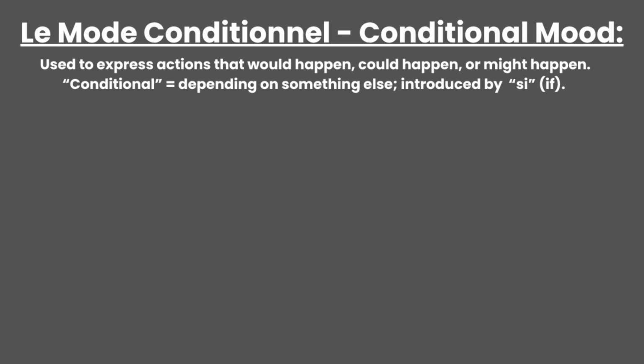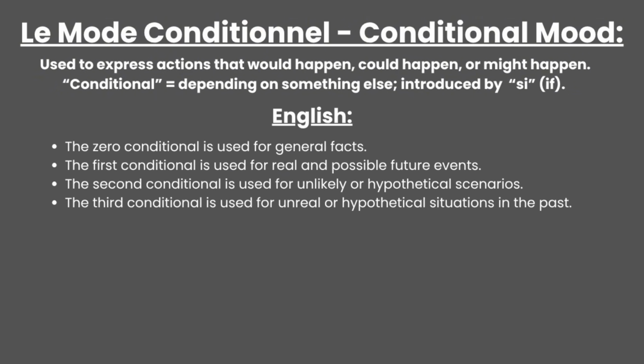The conditional mood in French is used to express actions that would happen, could happen, or might happen, depending on a certain condition. It's called a conditional because the action depends on something else, and it's introduced by the word si, if. In English, we often use would, could, or should to express conditionals, while having multiple types.